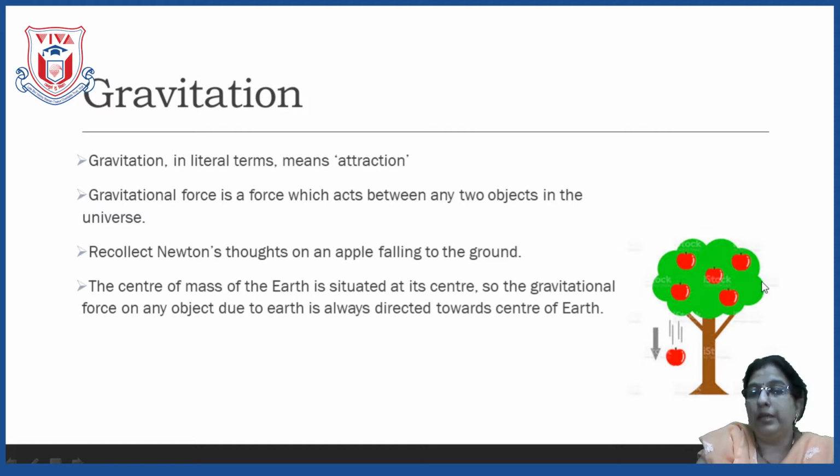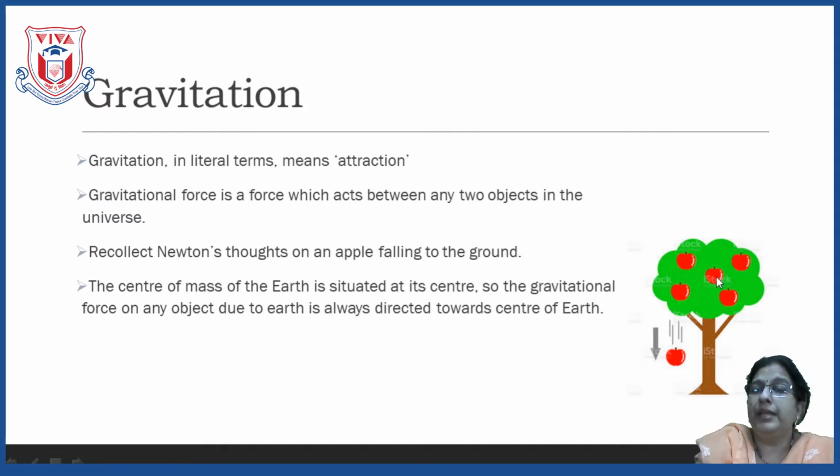Okay, now here you can see two apples are there on the tree. Then do they have a force of attraction between them? If there is a force of attraction between them, then it is also called the gravitational force according to the definition that we have just seen.